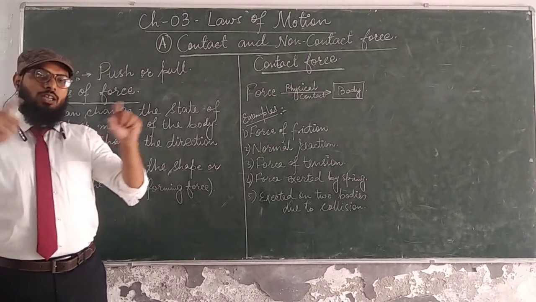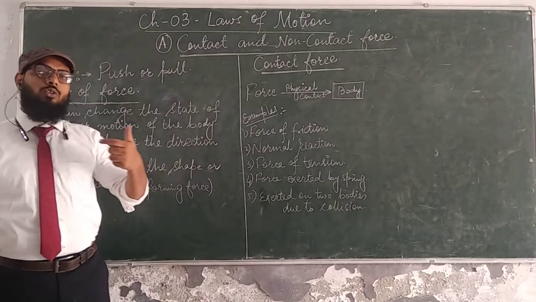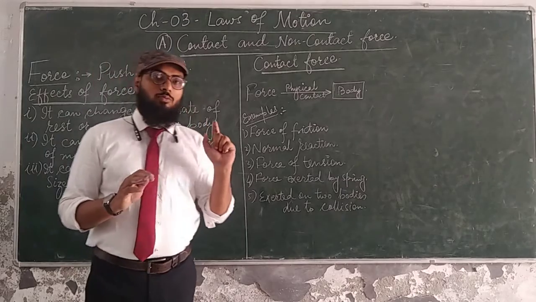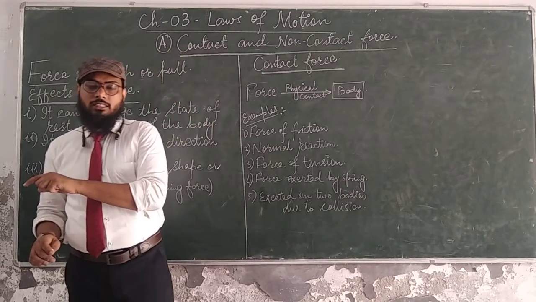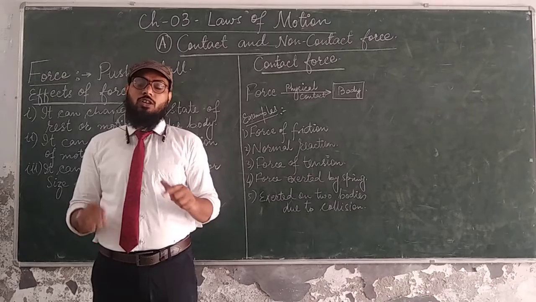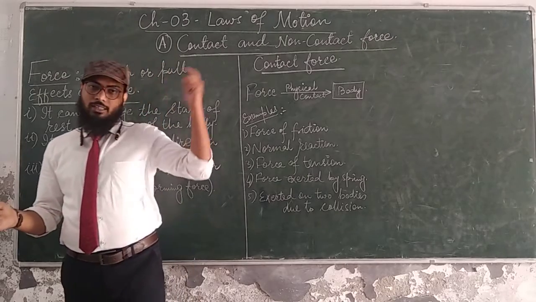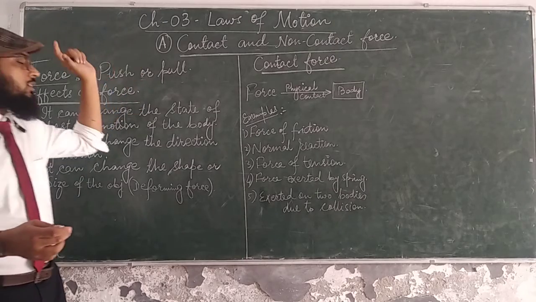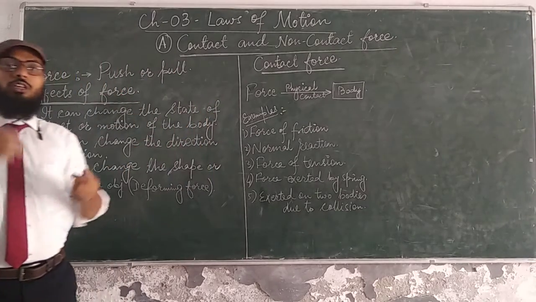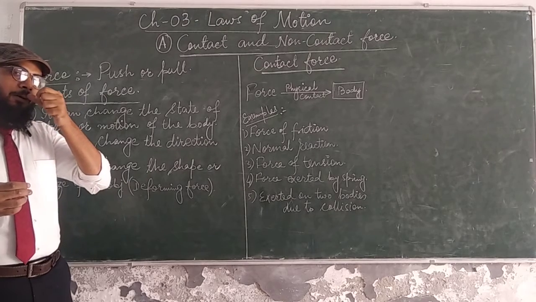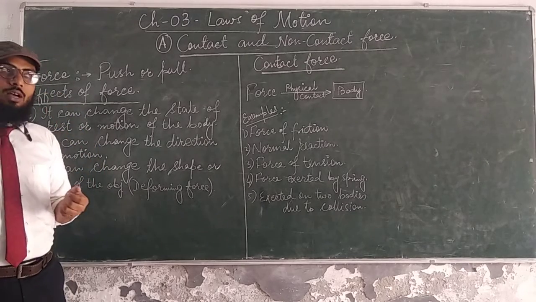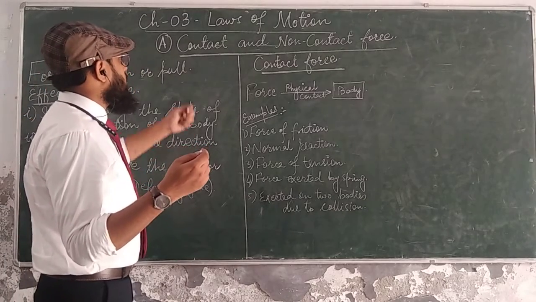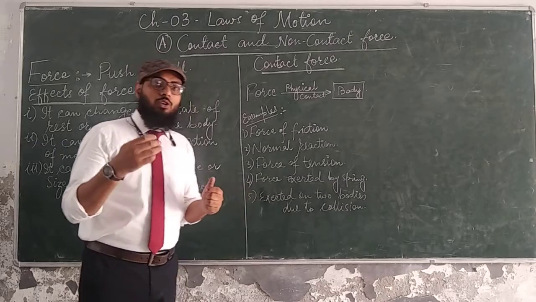Okay, there are two branches of physics, classical and modern. So we are not going to indulge into this. Only keep in mind that these are the laws of motion which lay the foundation for classical physics and classical mechanics basically. And as the name suggests, Newton's laws of motion. It's not written over here, but these three laws are basically propounded by Newton, except the first law. The first law is basically given by Galileo, much earlier than Newton. So Newton's laws of motion we are going to deal with in this chapter.